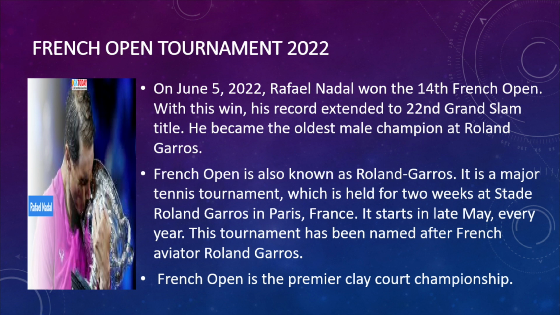What is the other name of French Open? Roland Garros. Why is the French Open named Roland Garros? Roland Garros was a very famous French aviator, and the tournament was started in the name of Roland Garros. When is the French Open generally held? In the last weeks of May and early June, every year.